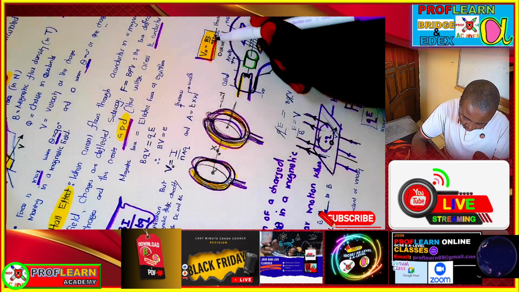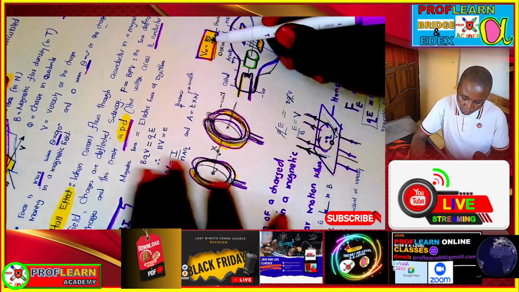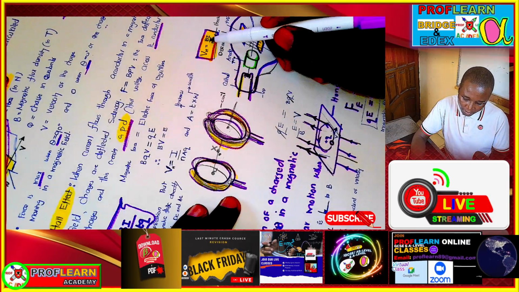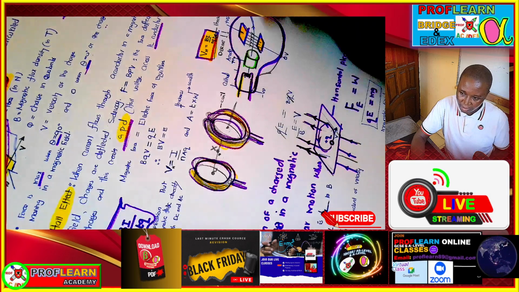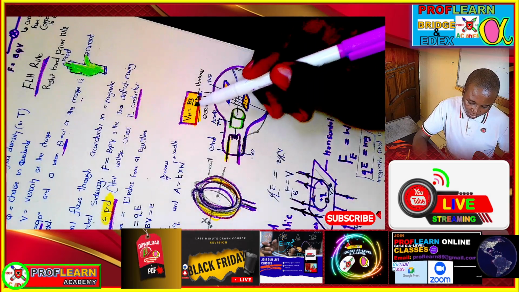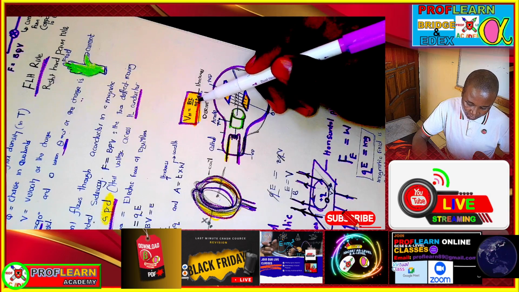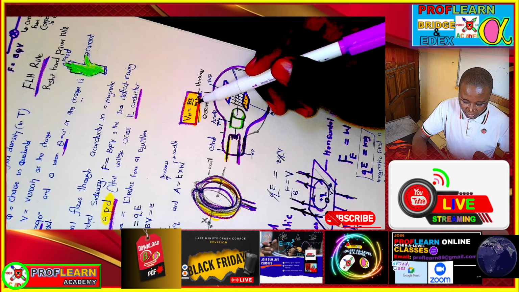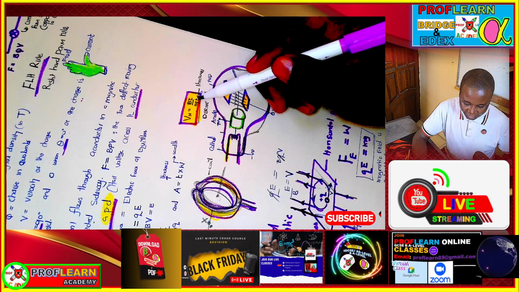And this Hall effect voltage is going to be equal to the magnetic flux density times the current that is flowing in the conductor, divided by the number of charge density times the charge, and then we have the thickness.